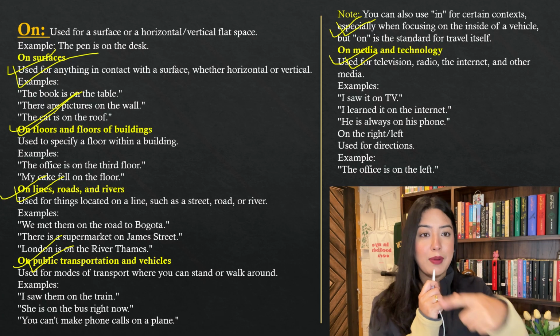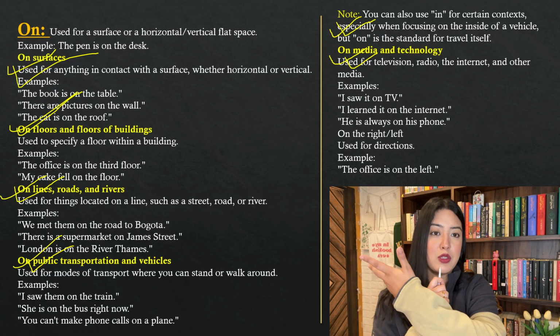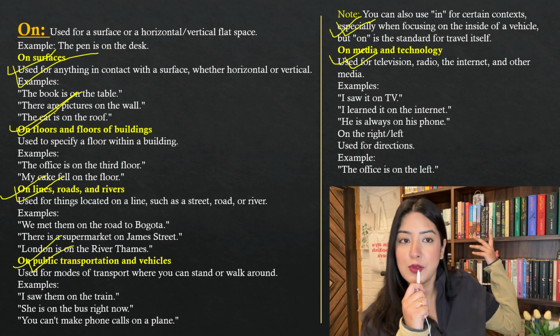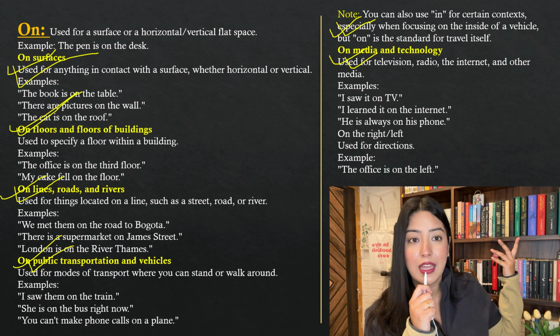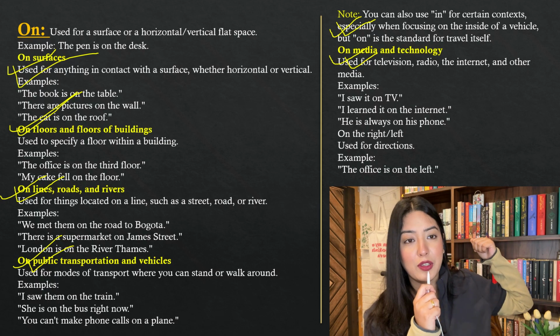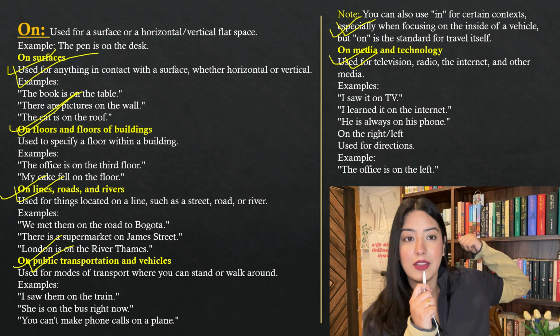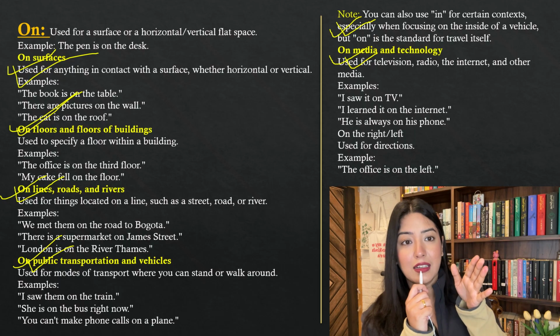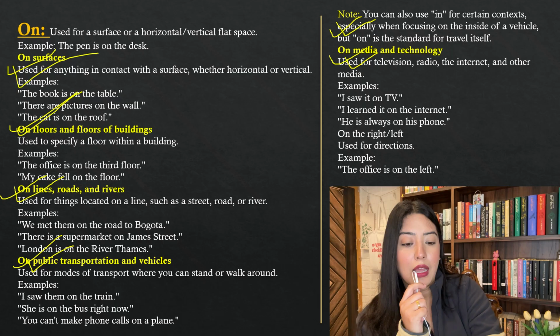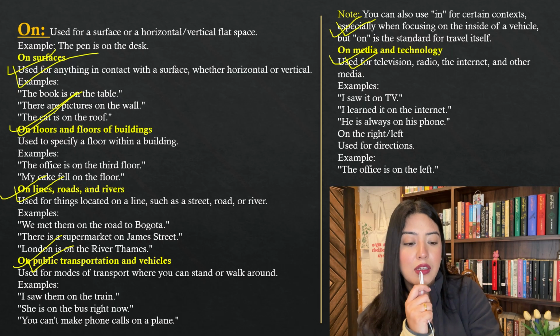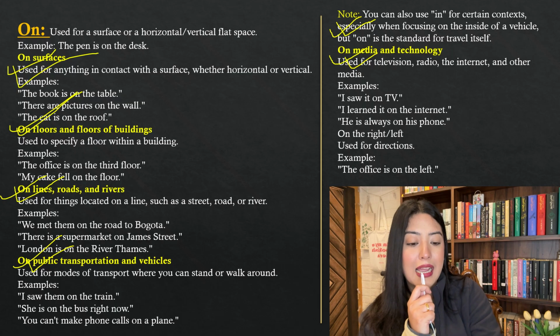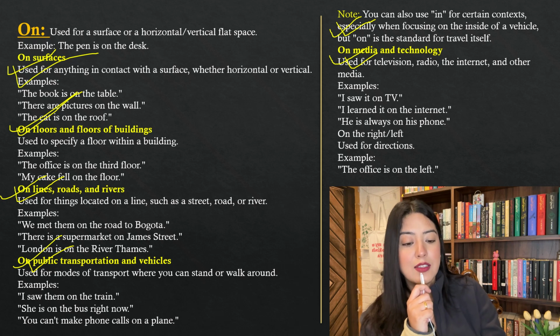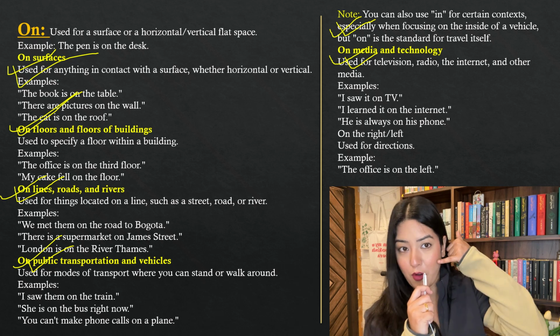Like I'm in my room, and if anyone from my family is watching TV, I can say that the news anchor is on TV. Okay, it's telling me the position of a particular thing. It's in that room, on the TV. I'm actually listening to the news anchor. Okay, now see, used for television, radio, the internet, and other media. I saw it on TV, like I said. I learned it on the internet. He is always on his phone.